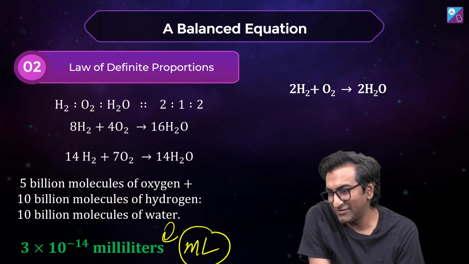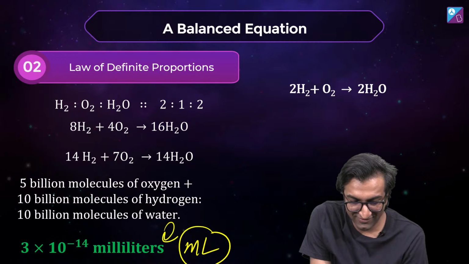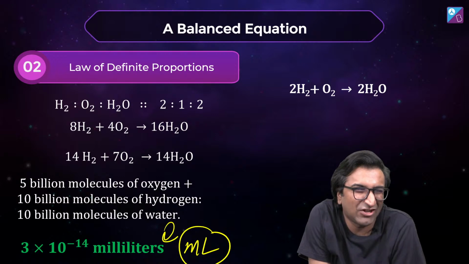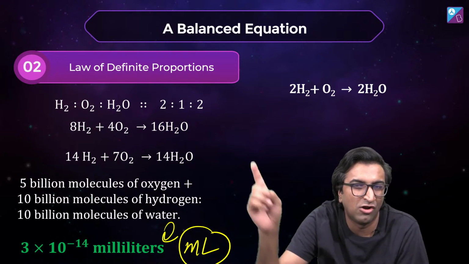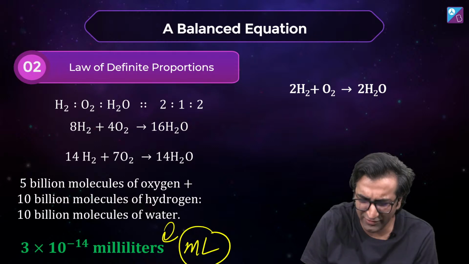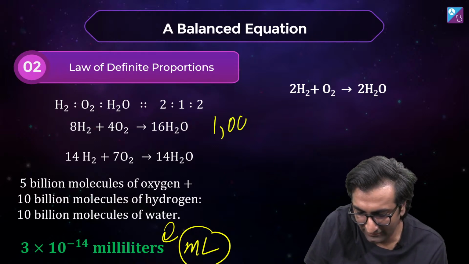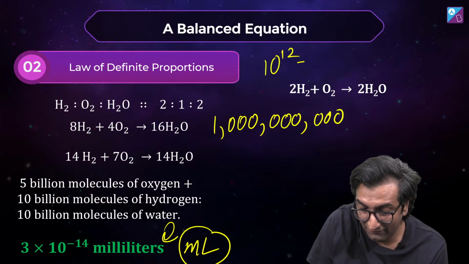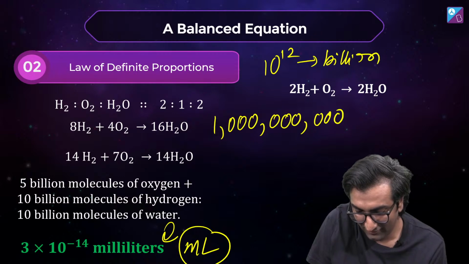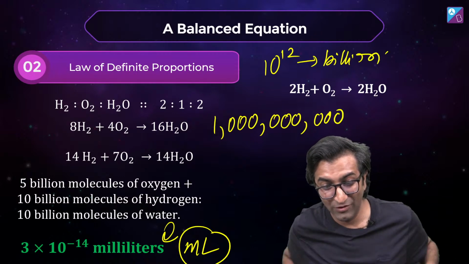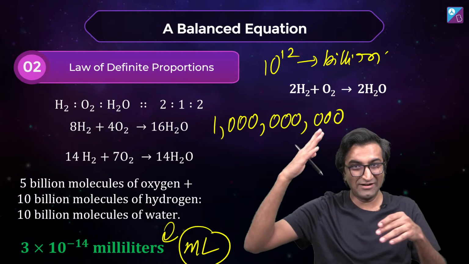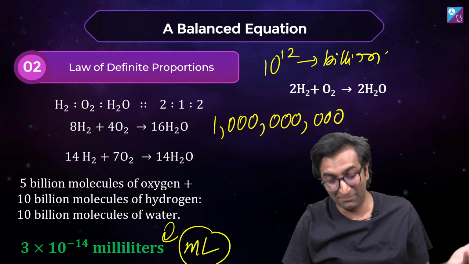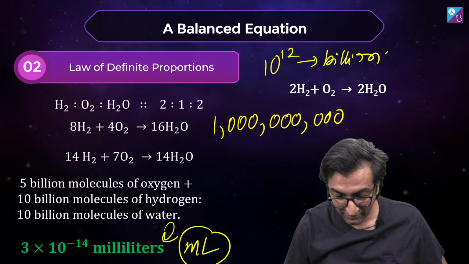Interesting, right? Yeah. It's such a small number. This is why we need to talk big numbers. We can't talk about 1 molecule, 10 molecules. We can't even talk about billion molecules. What is billion with a B? 1 followed by 3 zeros, 3 more zeros, 3 more zeros. Matlab 12. 10 power 12 is basically a billion. So it's a really small quantity, which is why not even a drop. I mean, if you cut a drop into 1,000 pieces, cut that into 1,000 pieces, cut that into 1,000 pieces, cut that into 1,000 pieces, utna pani, approximately. Anyway, which is why you need